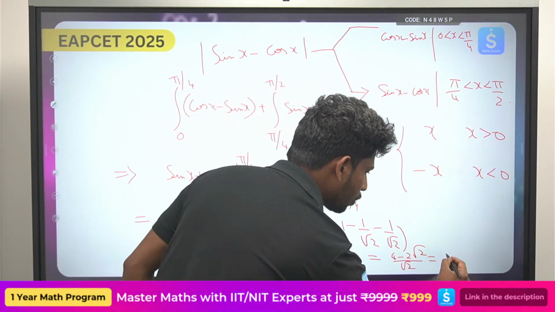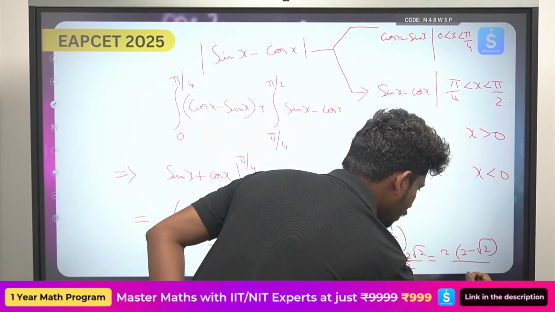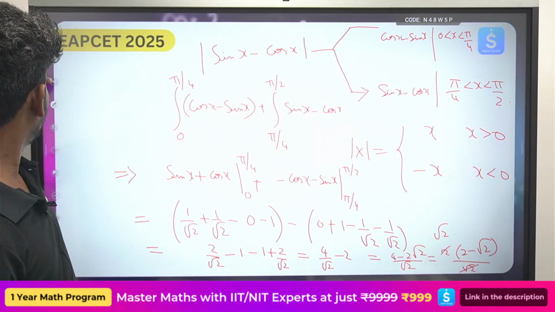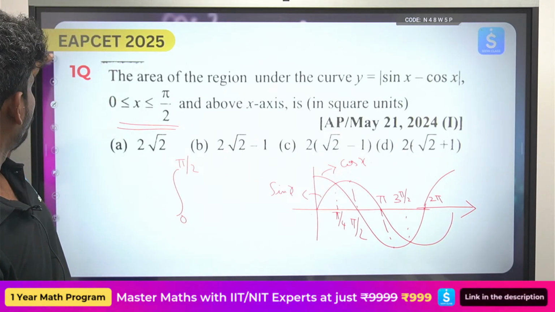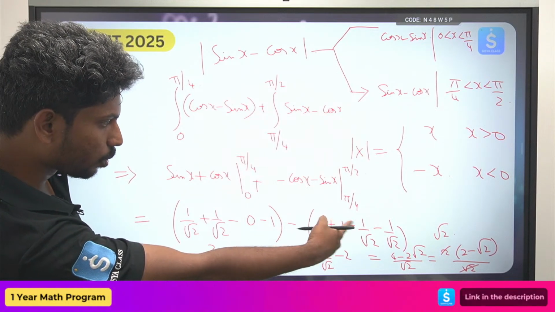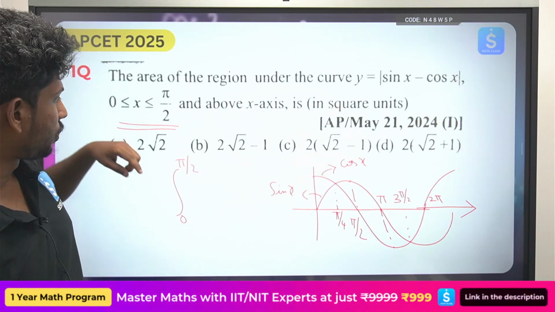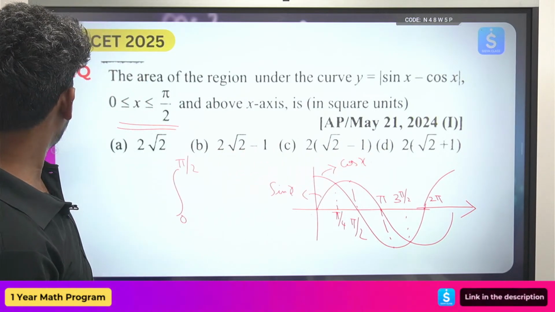So you can take 2 common, so that will be 2 minus root 2 by root 2. So you can cancel root 2 and root 2. So that will be root 2 times 2 minus 1, and you can take root common, so that will be root 2 times root 2 minus 1.